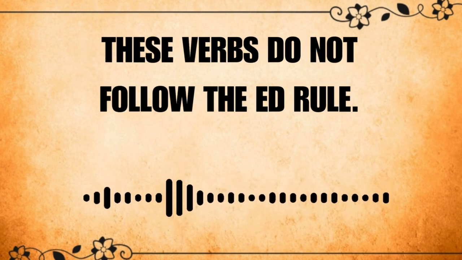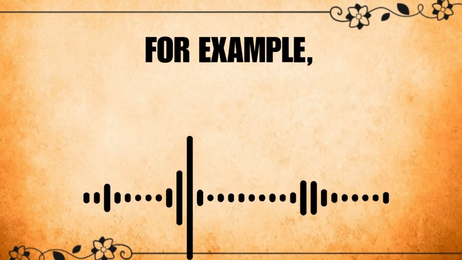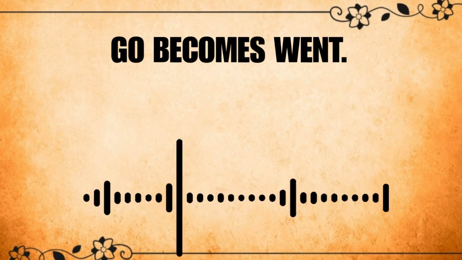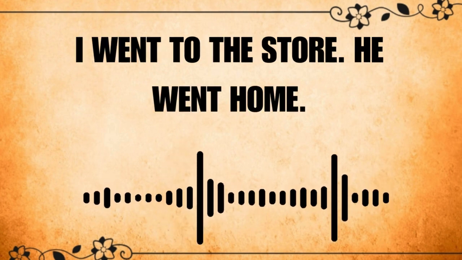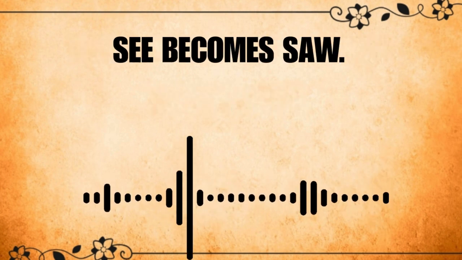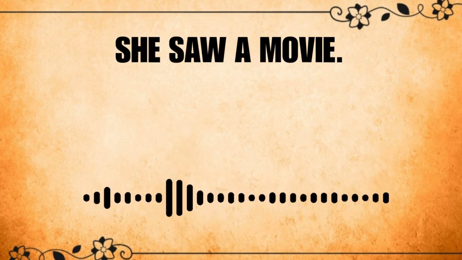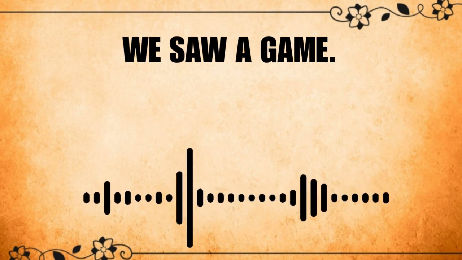Now let's talk about irregular verbs. These verbs do not follow the ed rule. They change completely. For example, go becomes went. I went to the store. He went home. They went to the park. See becomes saw. I saw a bird. She saw a movie. We saw a game.